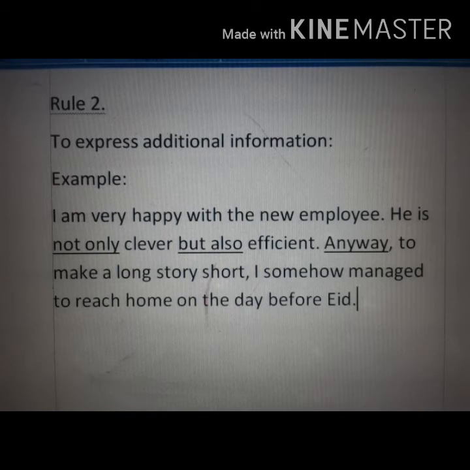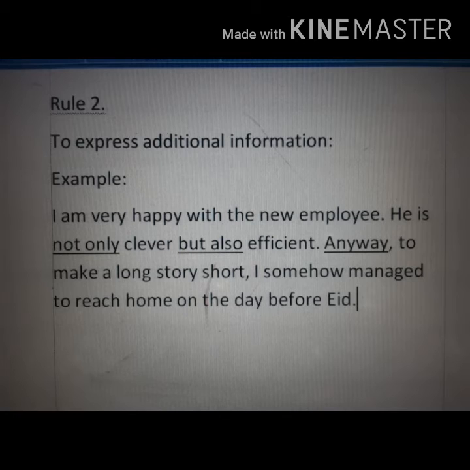Example of these kinds of connectors. I am very happy with the new employee. He is not only clever but also efficient.